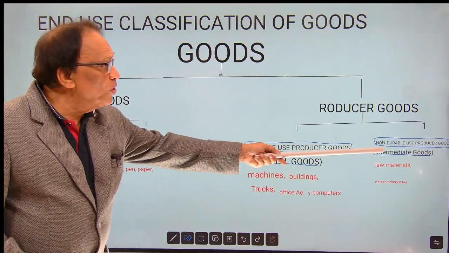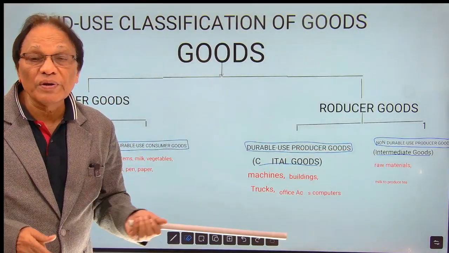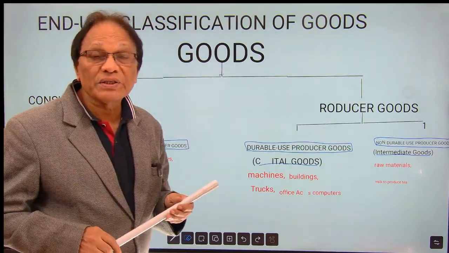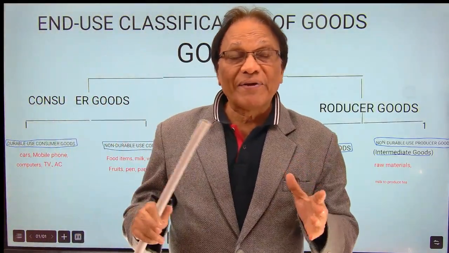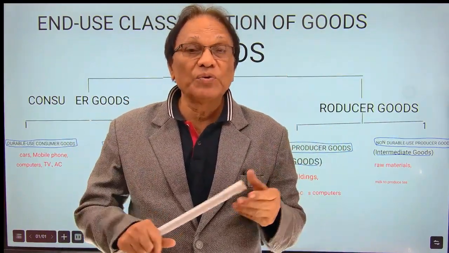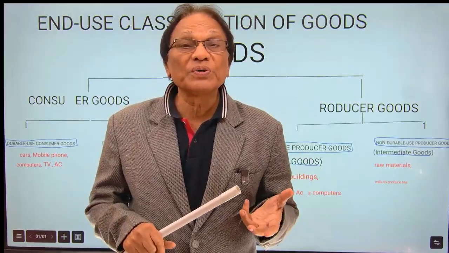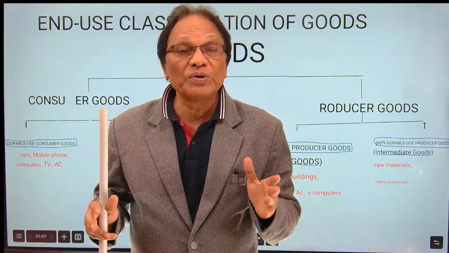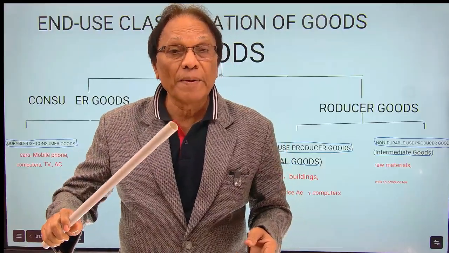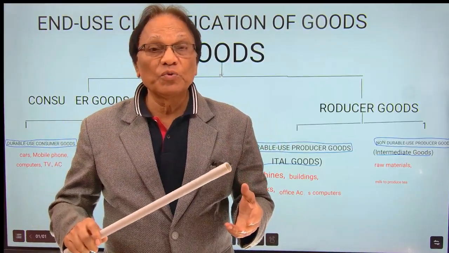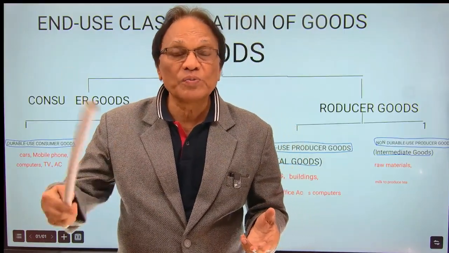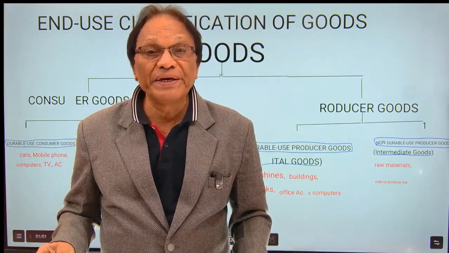Then you have non-durable use producer goods, like raw materials, intermediate goods. To make you understand, imagine you are manufacturing shoes. To manufacture shoes, you need a building, you need machines. These are durable use producer goods. Apart from that, to make shoes, you need leather, you need shoe polish, you need lace. These are called non-durable use producer goods or intermediate goods.